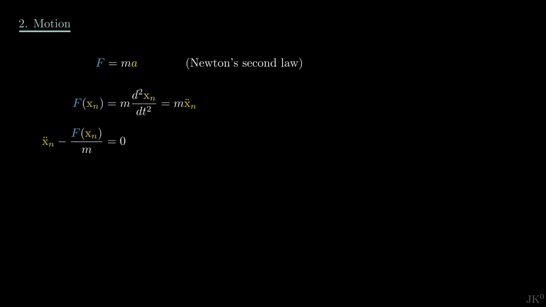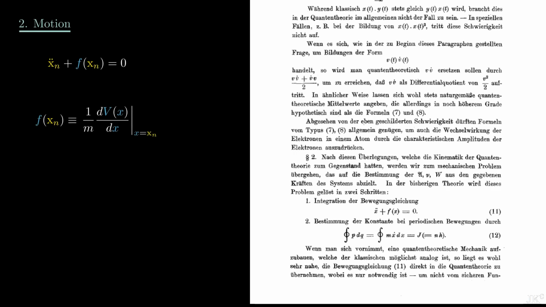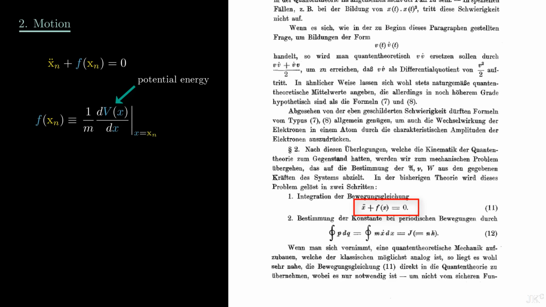The next concept is motion. I bet many of you were not expecting to find Newton's second law in the foundational paper on quantum mechanics, but this is Heisenberg's starting point. Writing the force and acceleration as functions of position, dividing by the mass of the particle and collecting terms on the left-hand side, Heisenberg renamed this ratio just F. His idea is that depending on the physical system of interest, all you have to do is to identify the potential energy, calculate F, and properly write this equation of motion in terms of the quantum position as defined in the previous section.